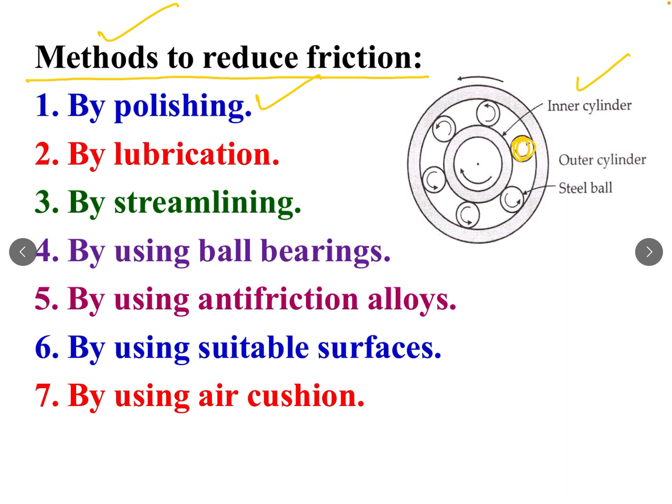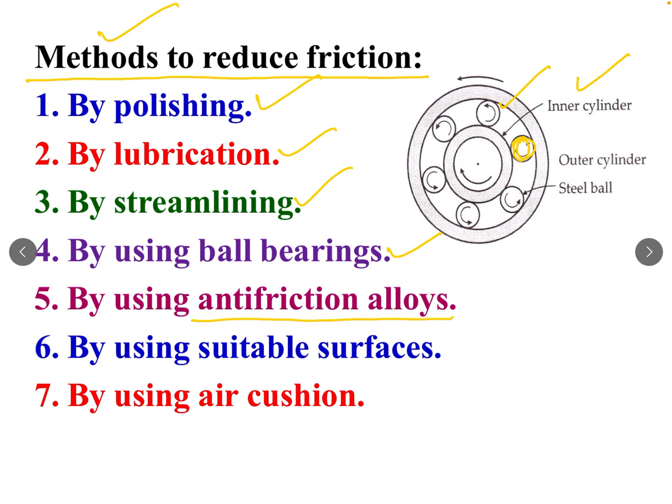By polishing, when we polish any surface with the help of paint or anything, it will become smooth, and the smoother the surface, the less the friction. Lubrication, by oiling or greasing, we can decrease friction. By streamlining, by giving the proper shape to the devices, machines, or vehicles. By using ball bearings, as shown in this picture, which convert sliding friction into rolling friction.